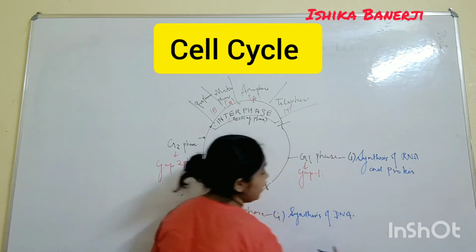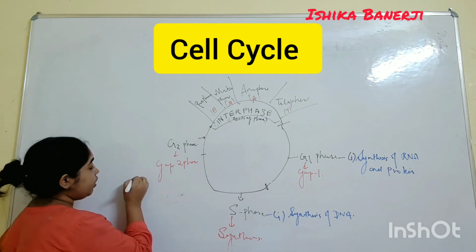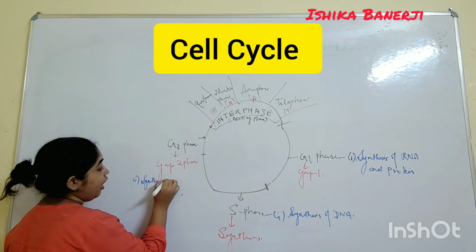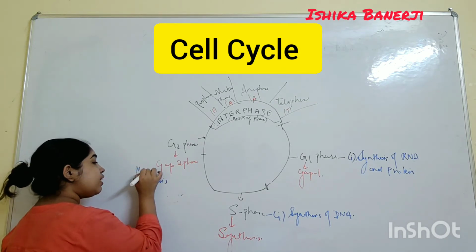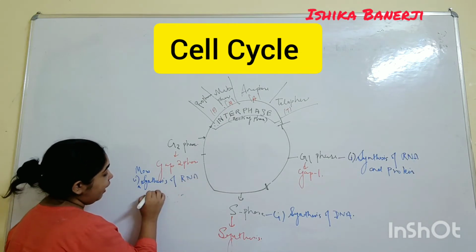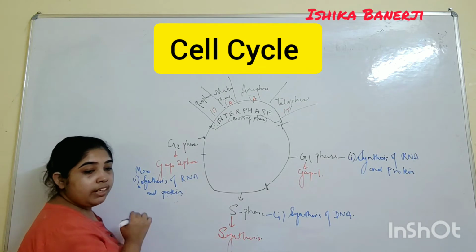I explained DNA in the previous video. And what happens in the G2 phase? G2 phase is basically more synthesis of RNA and protein.